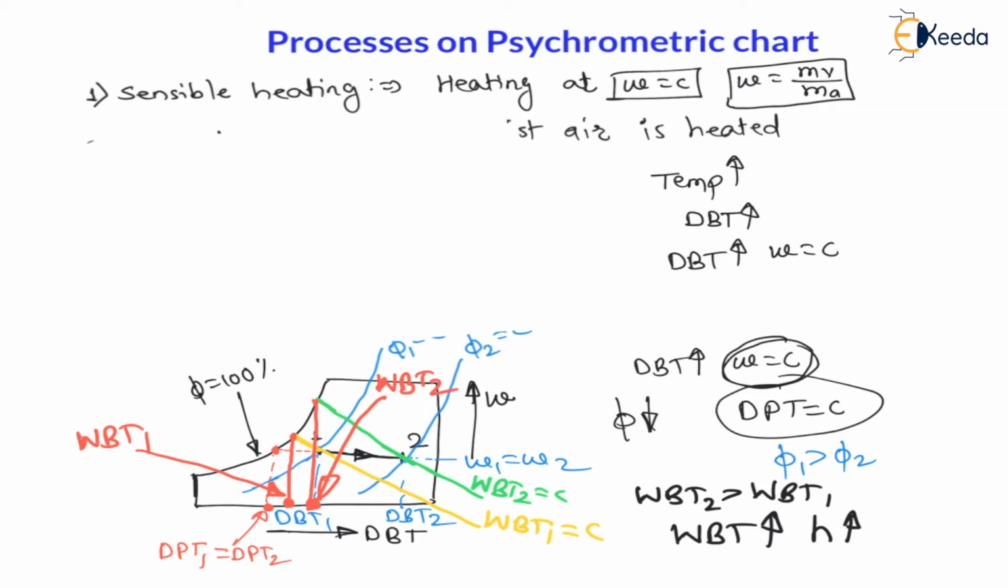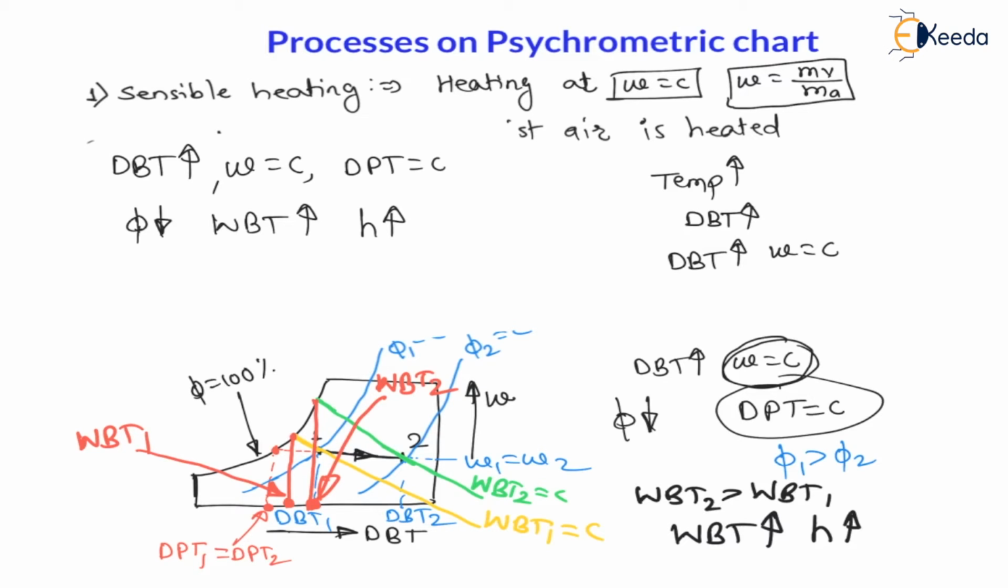For sensible heating, the very first point is dry bulb temperature will increase. Specific humidity is constant. Whenever specific humidity is constant, dew point temperature is also constant. Therefore dew point temperature will be constant, right? And relative humidity is decreasing here. Then wet bulb temperature is increasing for sensible heating, and also enthalpy is increasing for sensible heating, right? These 6 points are very much important, and in examinations they ask maximum questions on these 6 points.